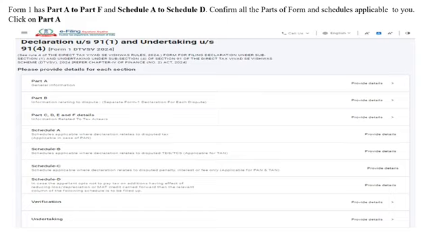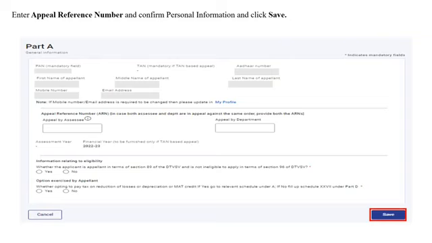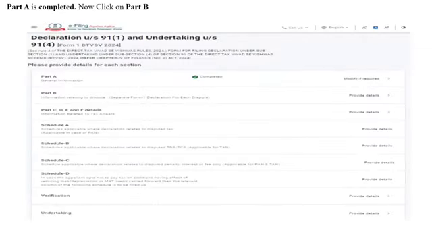Form 1 DTVSV has Part A to Part F and Schedule A to Schedule D. You are required to provide details for all the parts of the form and schedules applicable to you. Click on Part A. Here you are required to enter the appeal reference number, confirm personal information, and also required to provide information relating to eligibility and the option exercised by the appellant, and then click on Save. Part A is now completed. You can now click on Part B.